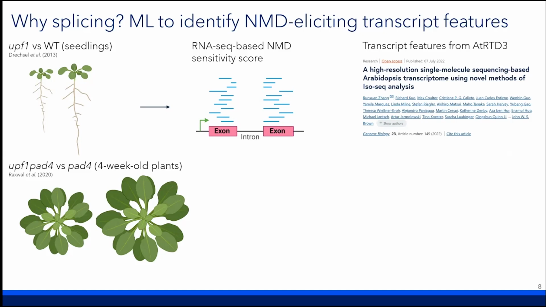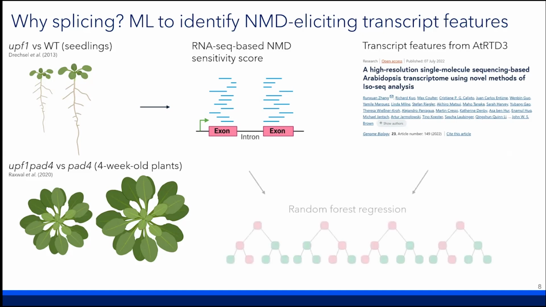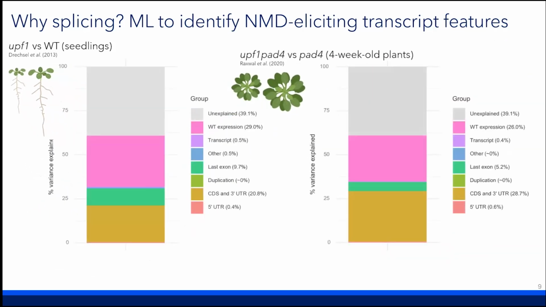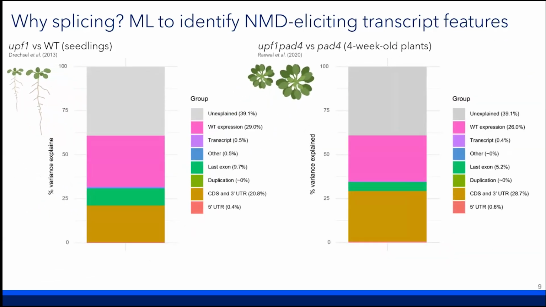From the transcript features and the NMD sensitivity score, we developed a random forest regression model to try to understand what the key transcript features are that drive NMD sensitivity. The first thing we noticed about the results from both models is that they appear quite similar, and that's reassuring because of the different genotypes and also the different developmental stages.